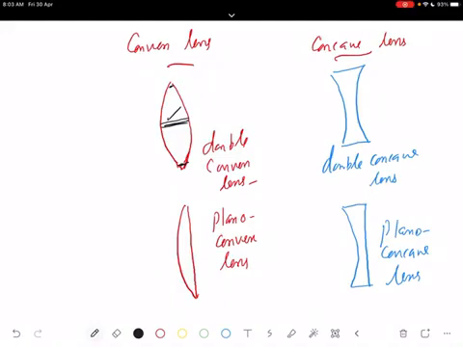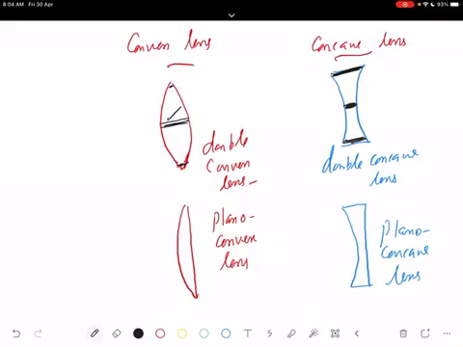And what about a concave lens? You can see the thickness measurement. Here you measure the thickness, and here you measure the edge thickness. You can see that it is thin in the middle region. At the middle, it is very thin, and the thickness is more at the ends, at the edges. So this is the way you recognize the concave lens. A concave lens is thicker at the edges than at the middle.